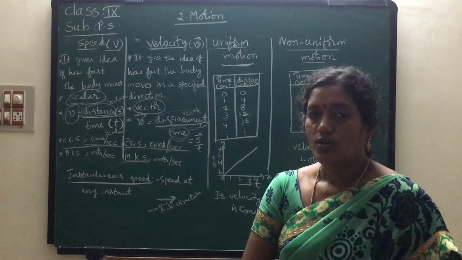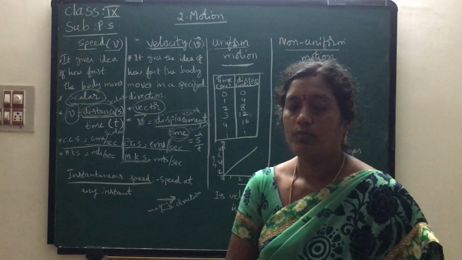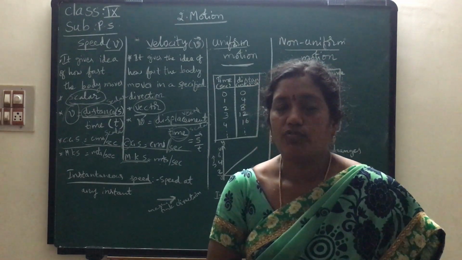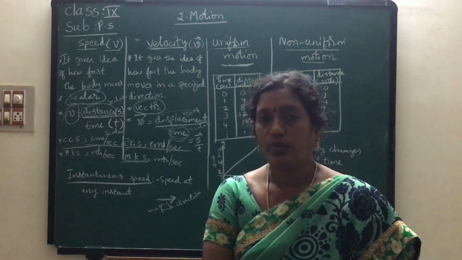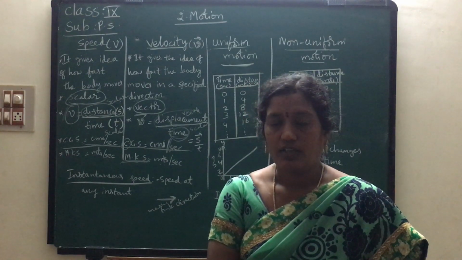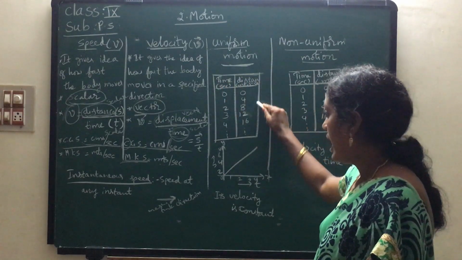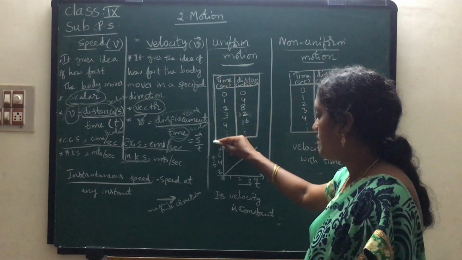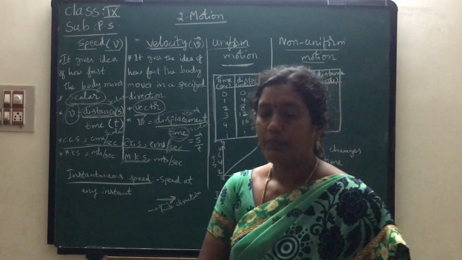Okay children, now coming to the next topic, uniform motion. What is uniform motion? See children, suppose you are going in a vehicle. Then you have to observe the time of that vehicle moving in a particular time interval.